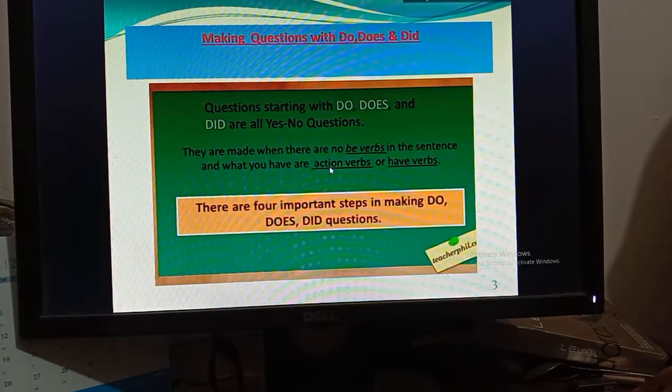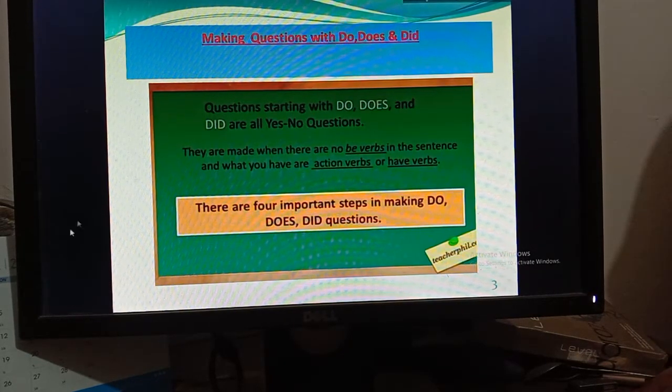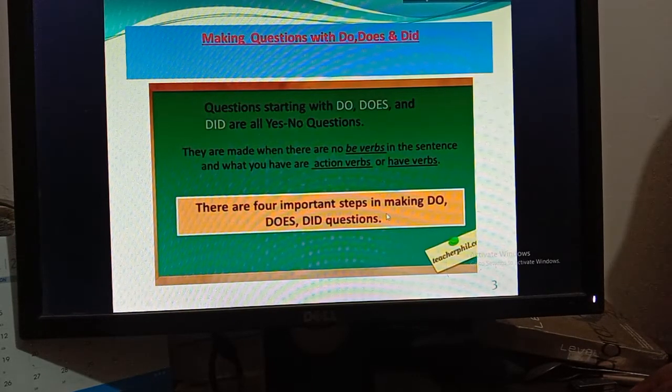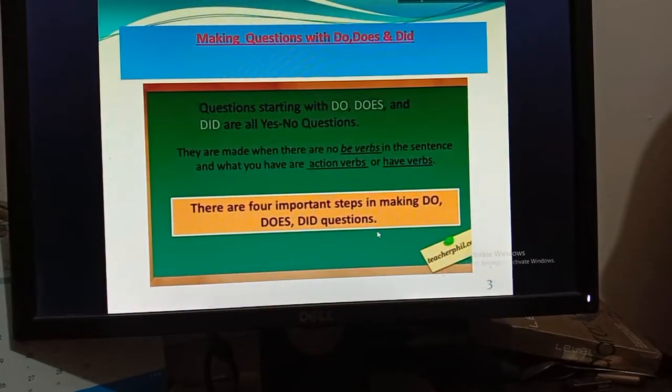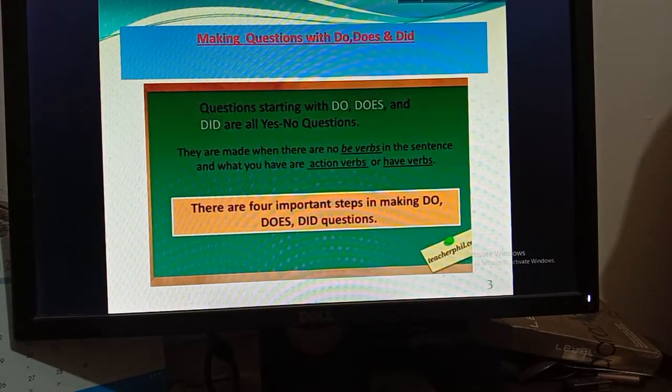Action verbs means principal verb. If there is any principal verb in a sentence, then you can make the question with do, does, did and also have verbs. Have verb means have, has and had. In my last class I showed you about that. So there are 4 important steps in making do, does, did questions. For making do, does and did questions you have to follow 4 important steps. You have to write each of them very neatly and clearly in your CW copy. Now go for that.